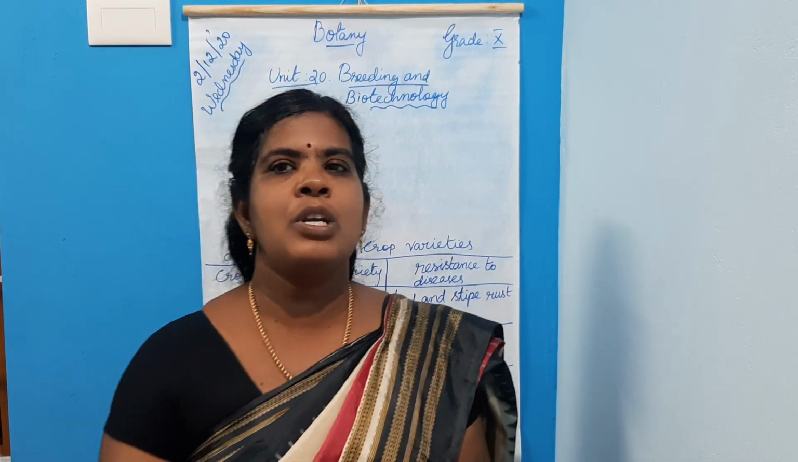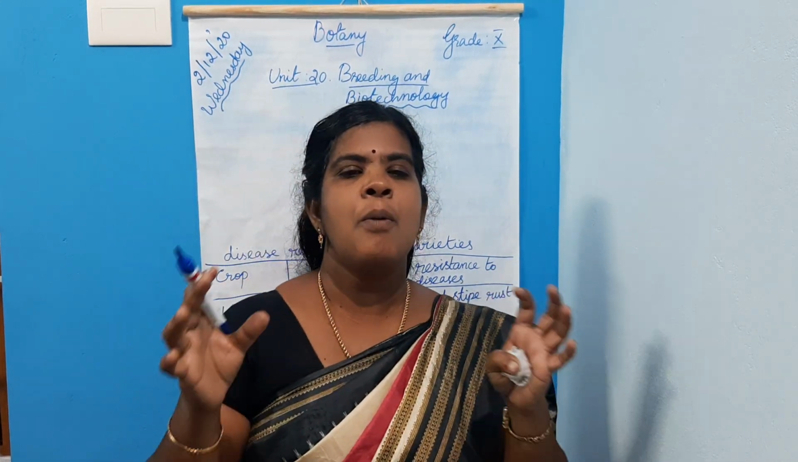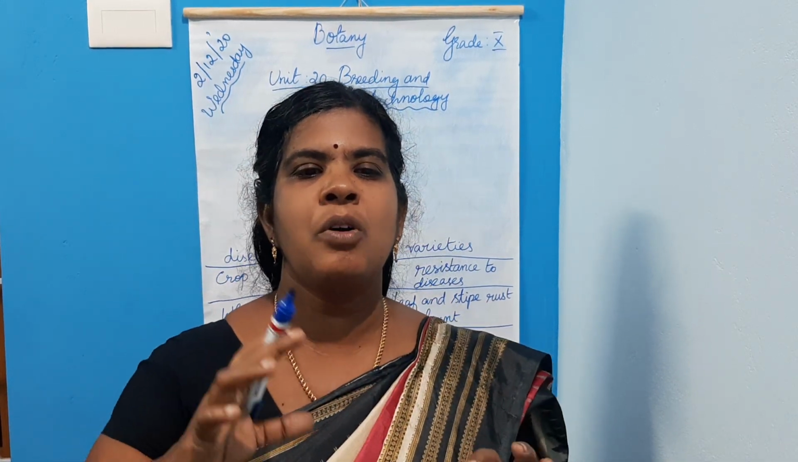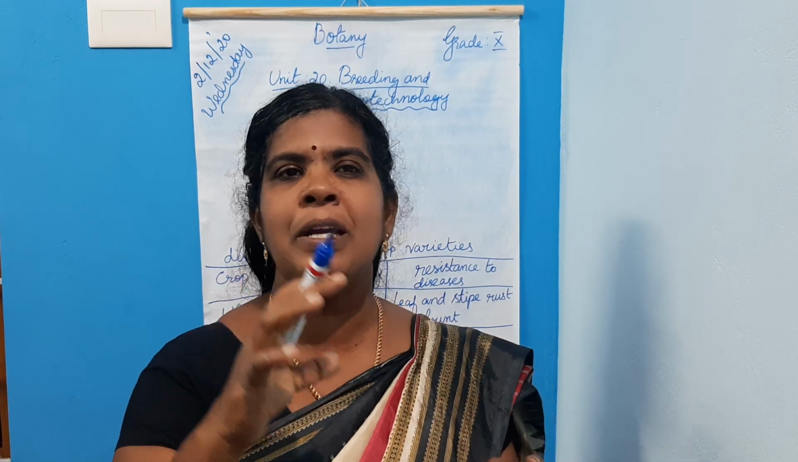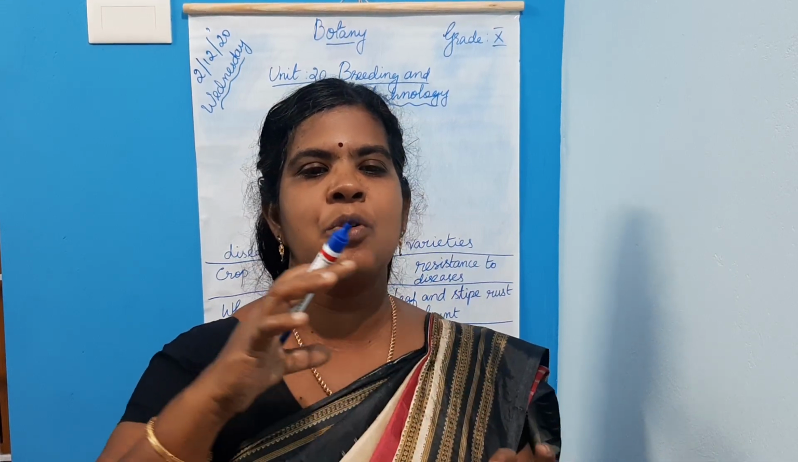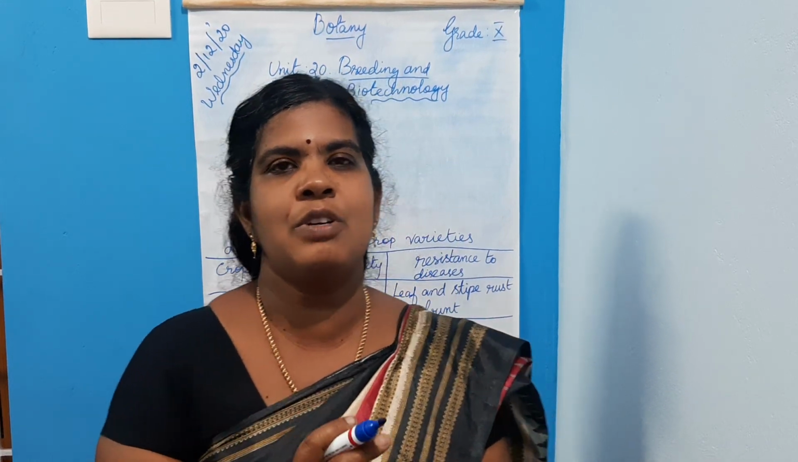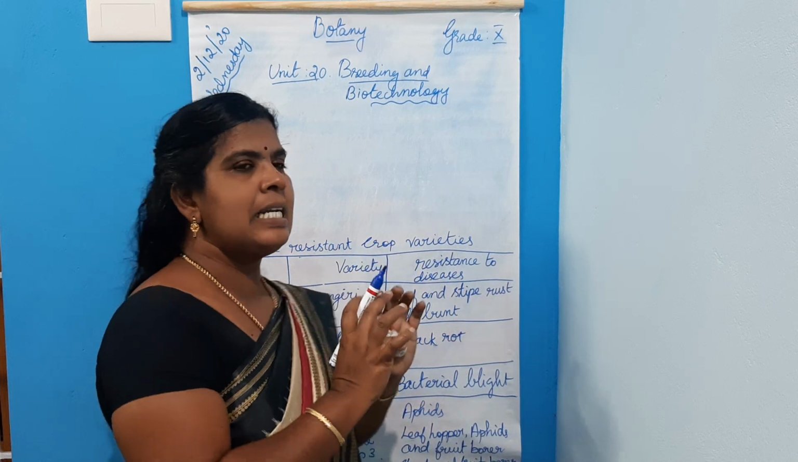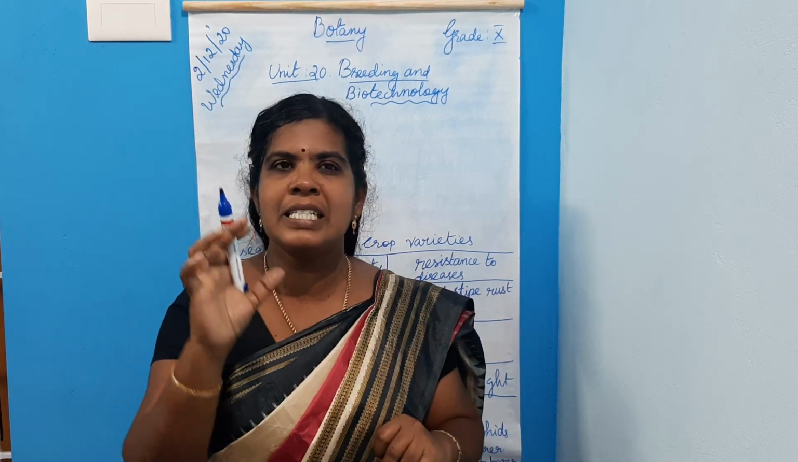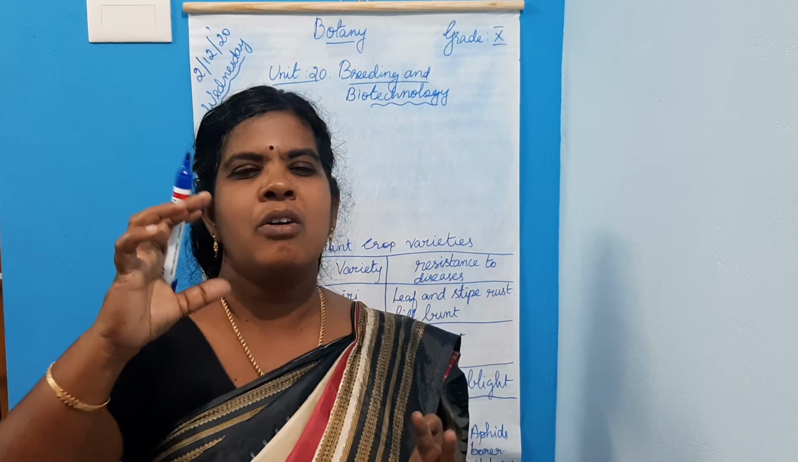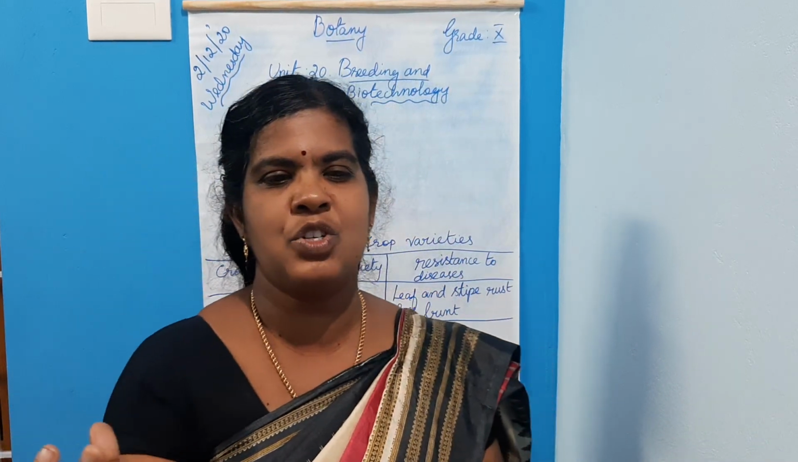So, what is plant breeding? It's the art of developing economically important plants with superior quality. In order to increase food production, modern agricultural practices are involved. What do we mean by agricultural practices? These are the activities carried out to improve the cultivation of plants.